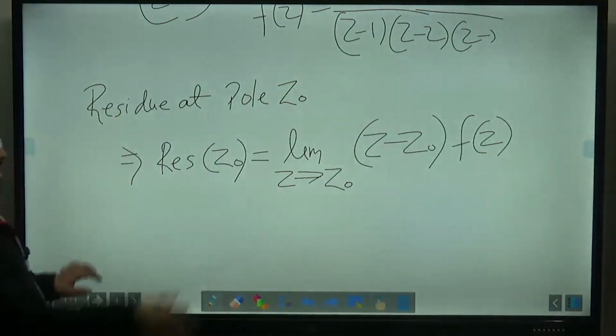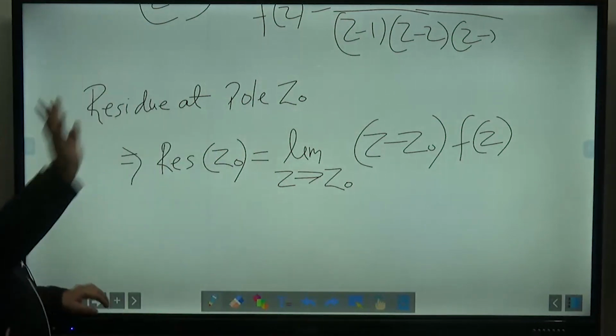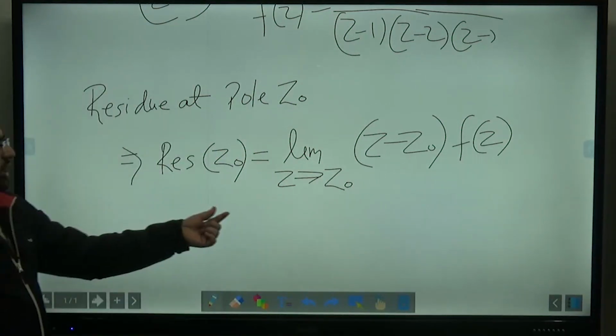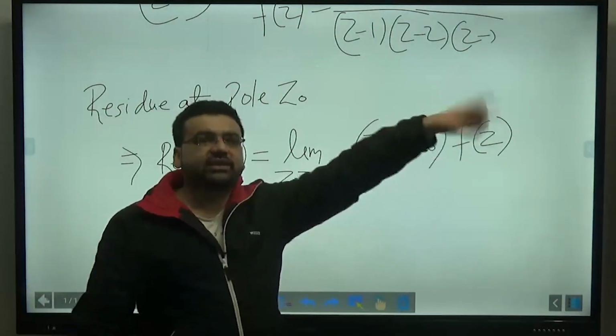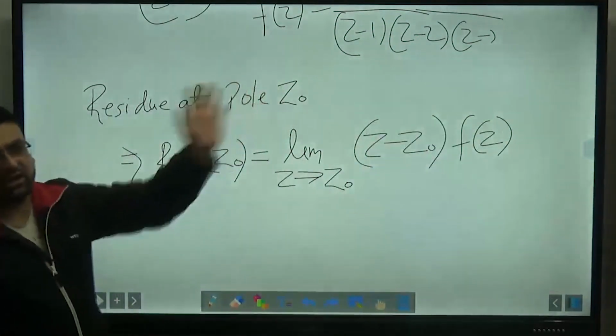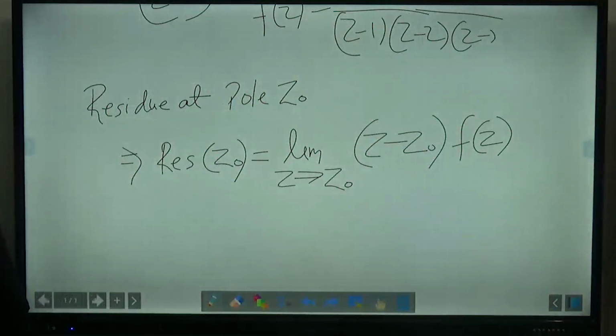And if we have a lot of residues, you just keep on adding all the residues: the residue at z equals z naught plus z1, z2, z3, z4. You keep on adding all the residues and you will ultimately be getting the integral basically. So this is what the residue theorem was all about.